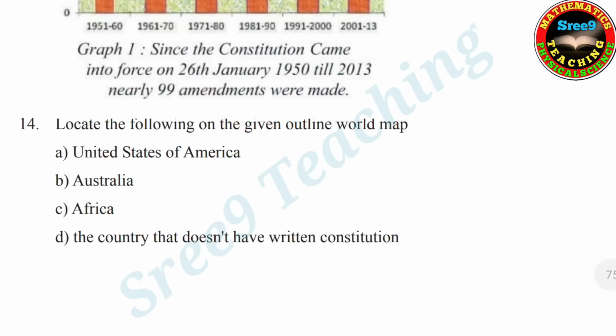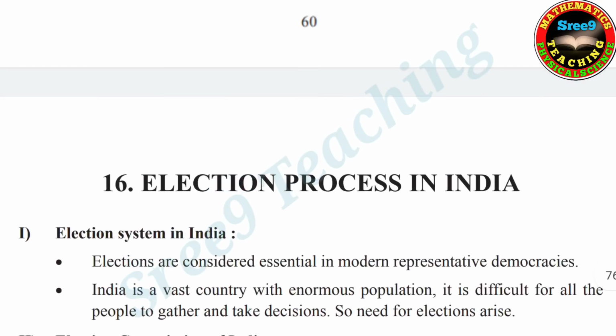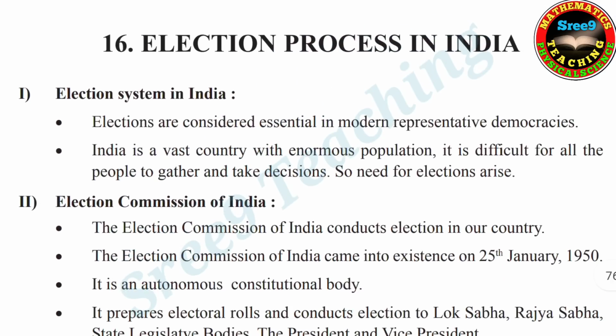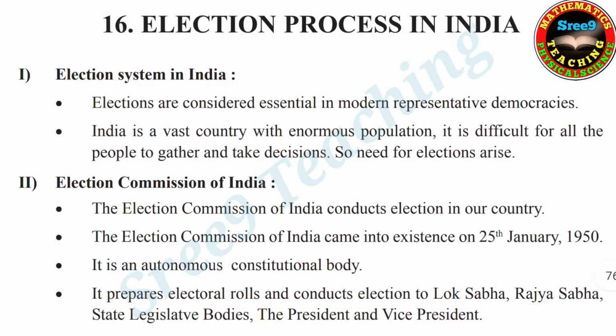14th, locate the following on the given outline world map. First, United States of America, Australia, Africa, the country that does not have written constitution. Yes, which country has no constitution? I think London or England. Now next, election process in India. So this is the last chapter in this one, that is for SA1 examinations. Okay, now this is also important chapter.